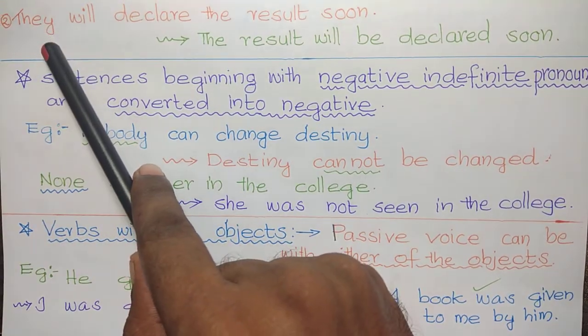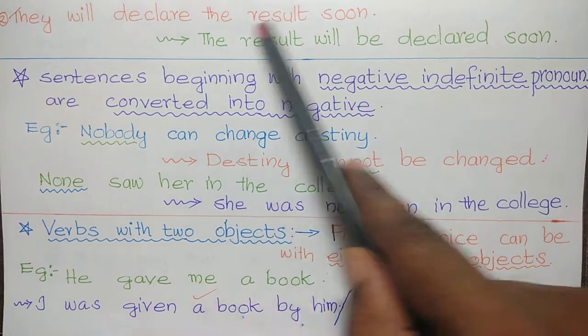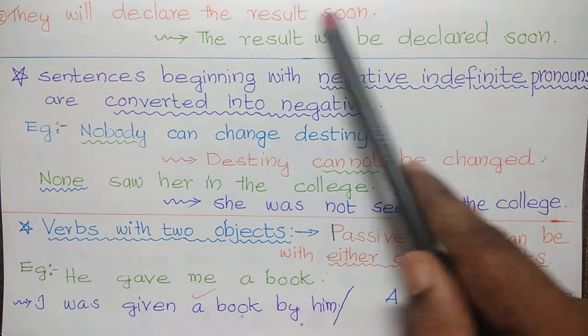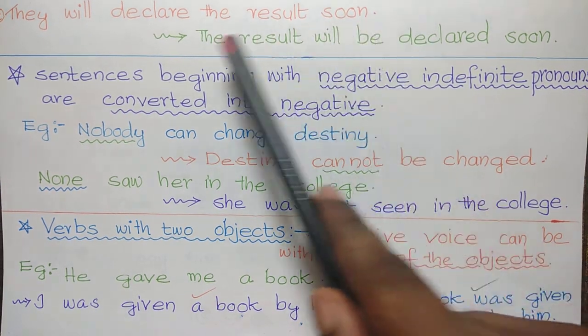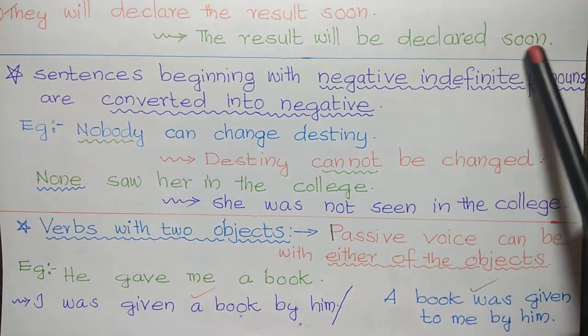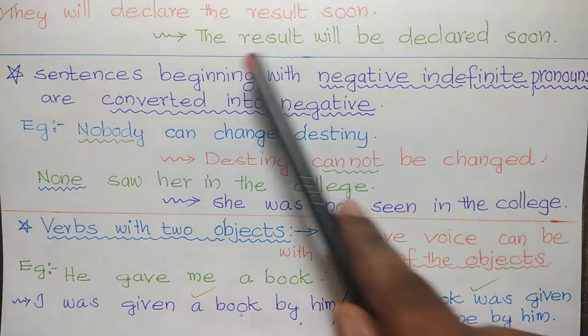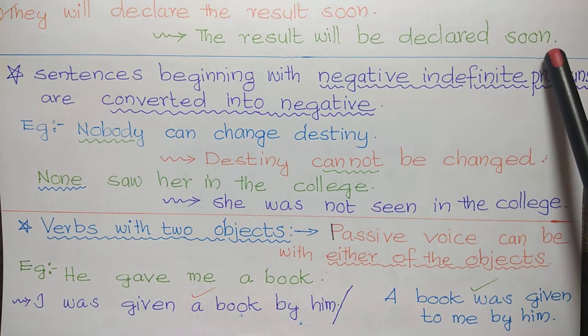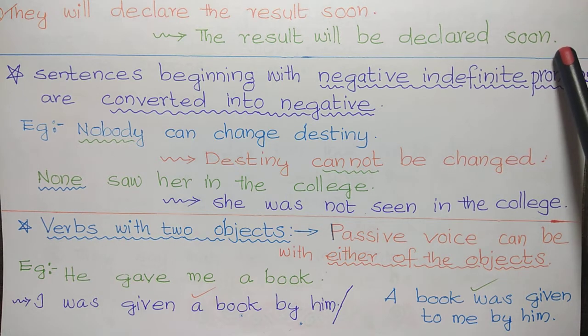Second example. They will declare the result soon. The result will be declared soon. That is the passive form. "By them" is not written. It can be omitted.